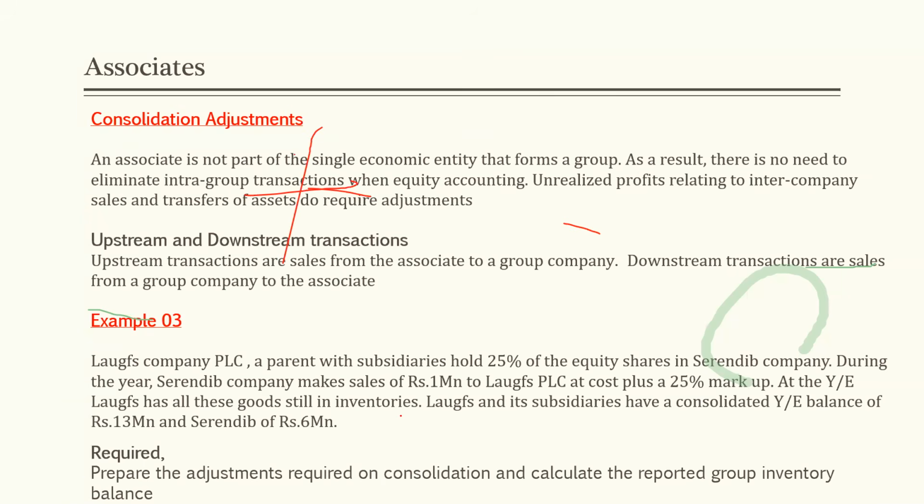Example number 3. Love's Company PLC, a parent with subsidiary, holds 25% of the equity shares of Serendip Company. During the year, Serendip Company makes sales of 1 million to Love's PLC at cost plus 25% markup. At the year end, Love's has all these goods still in inventories. That is where these unrealized profits generated.